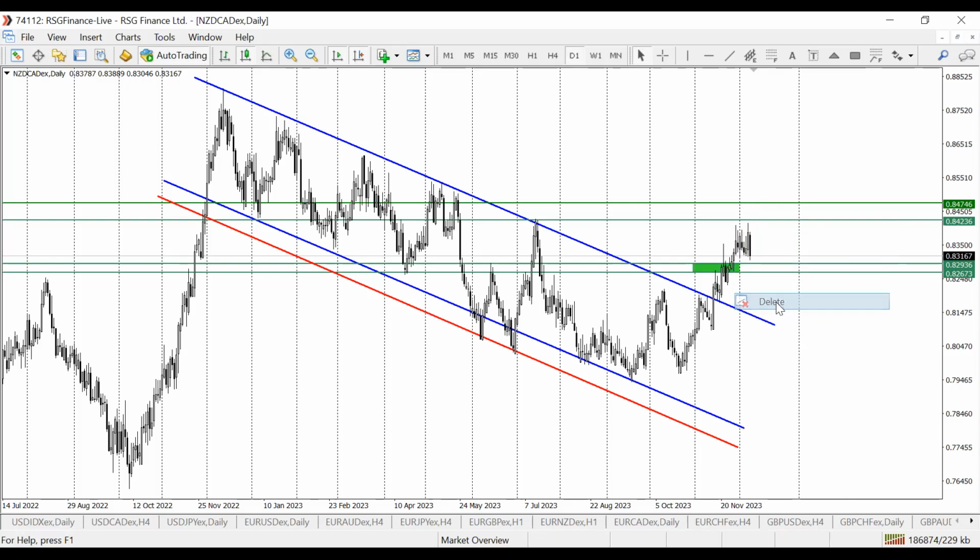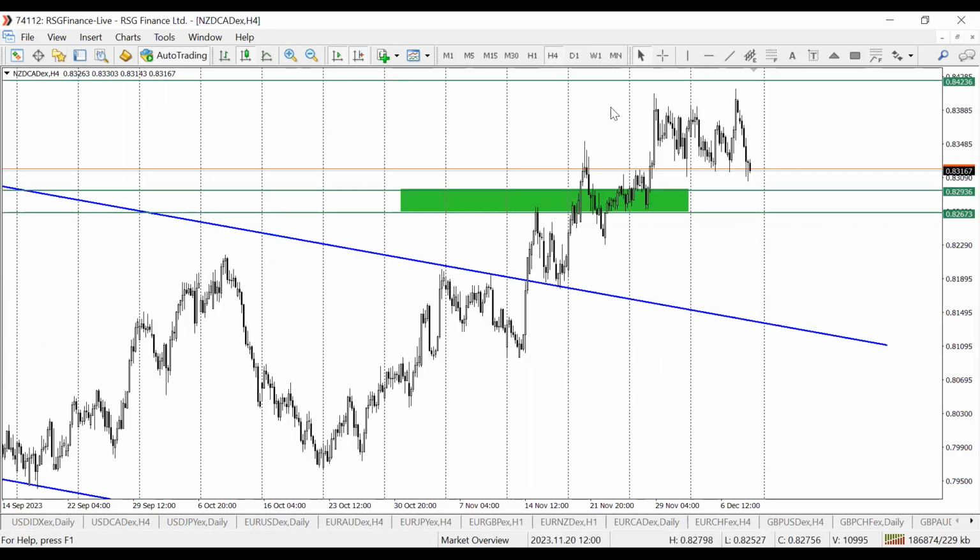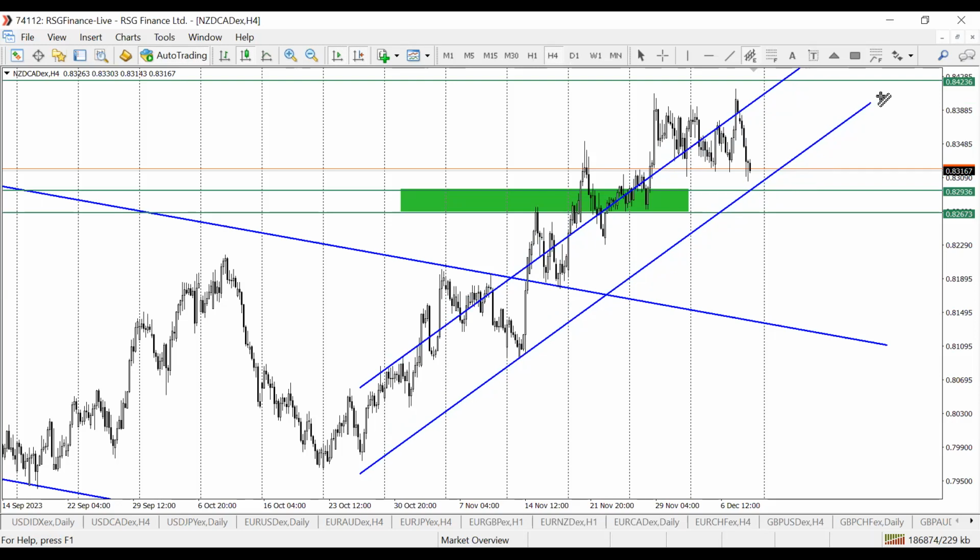So if you go down to H4, you will see that the structure here is also really nice, because we are having new highs, new lows, new highs, new lows, new highs. Very textbook price action structure for an uptrend.